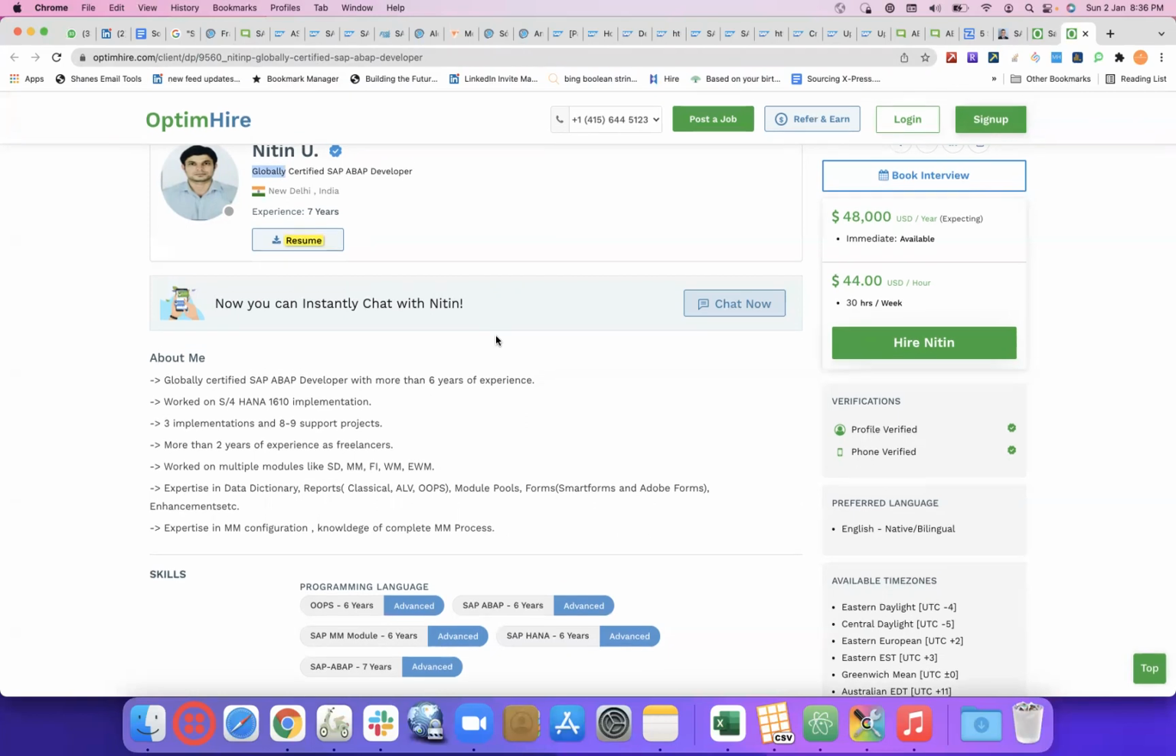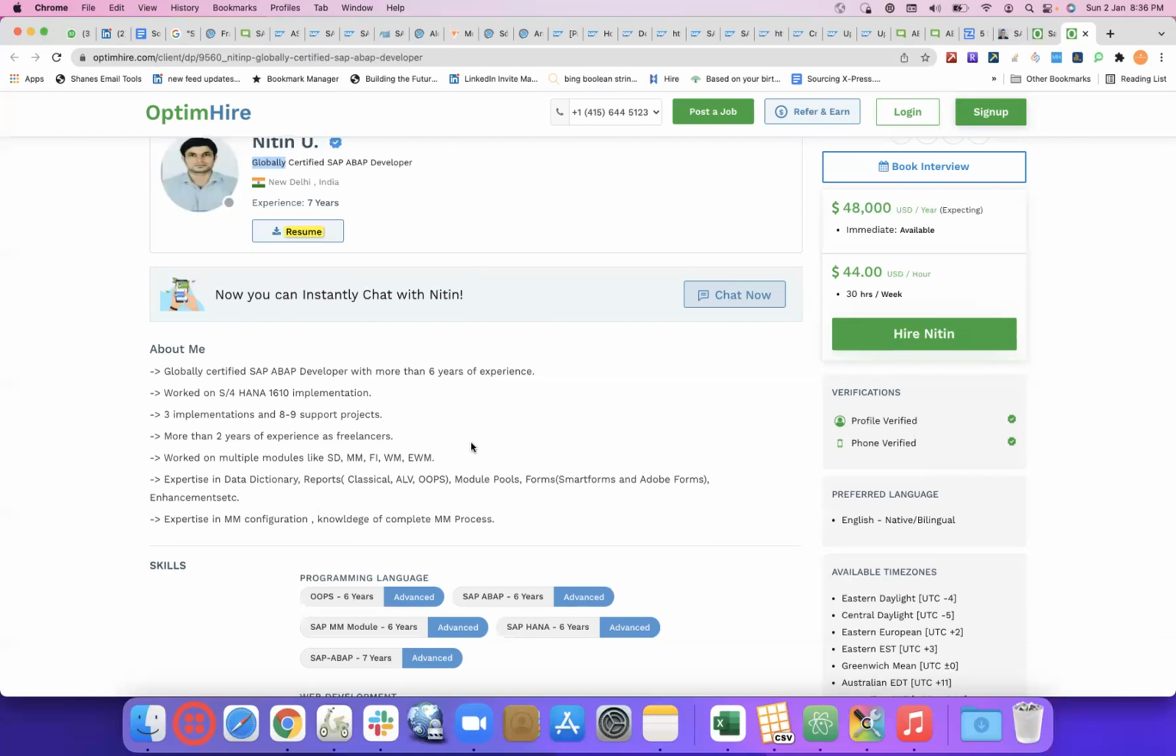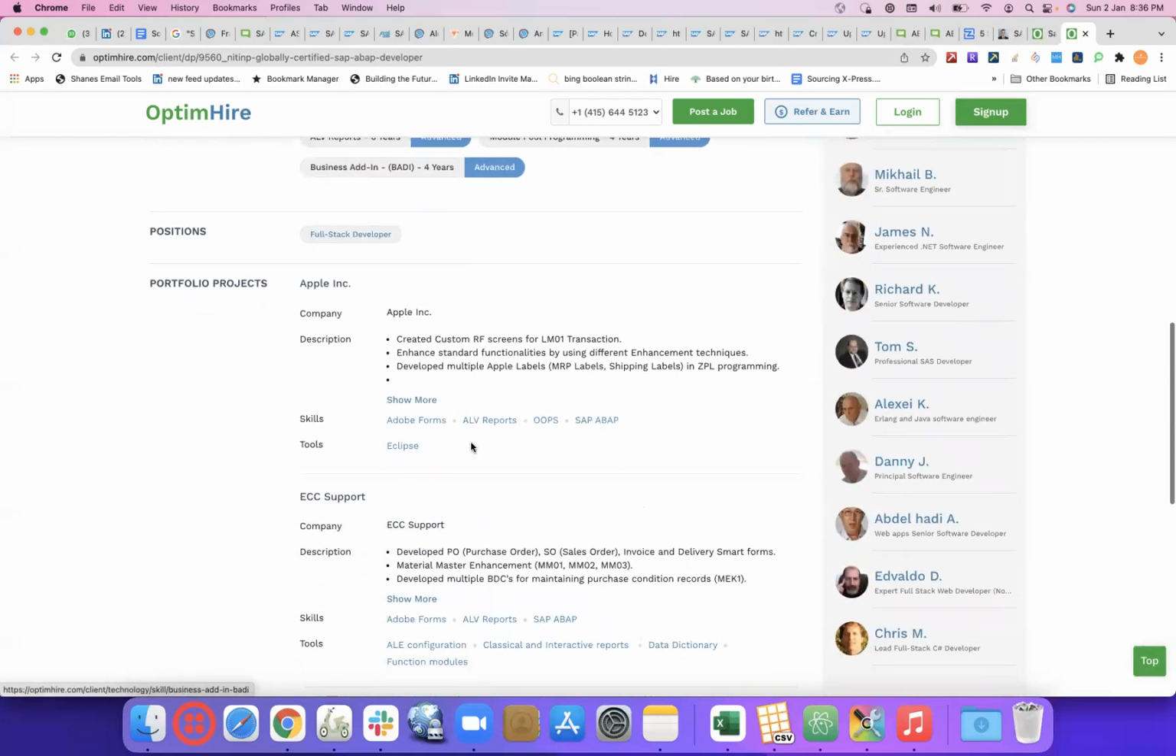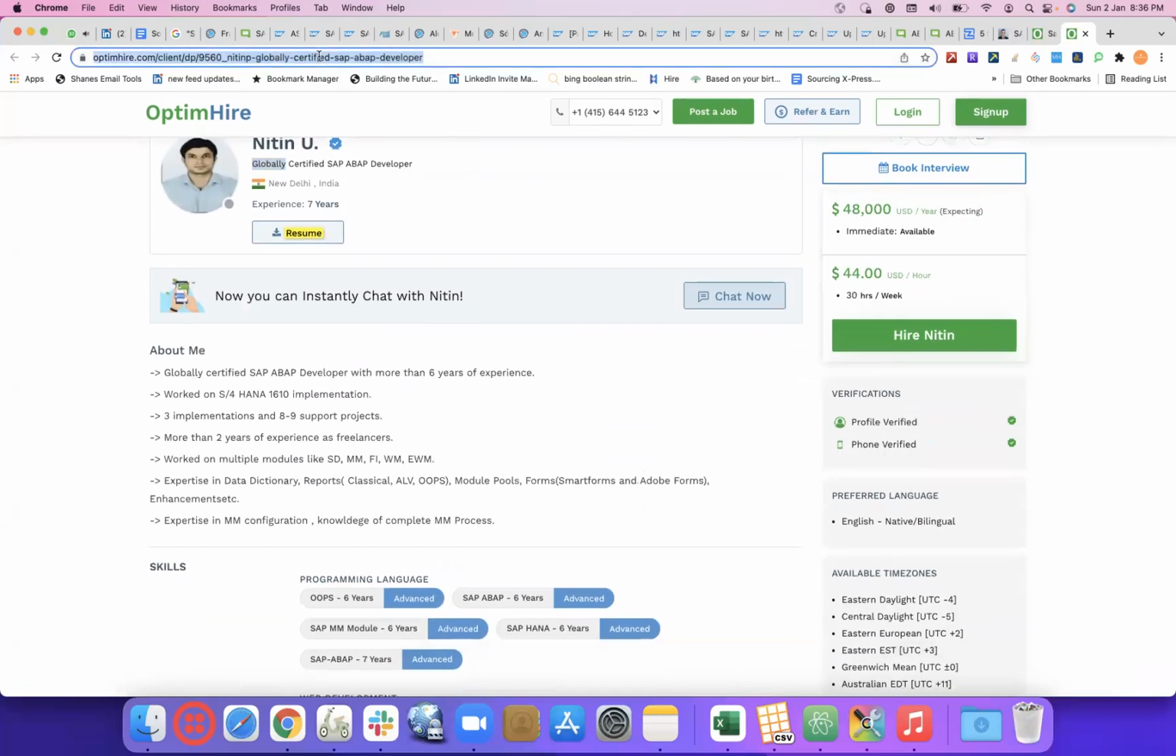Now I can instantly chat. This is OptimHire. So available immediately, 30 hours a week, 44 USD per hour, based out of New Delhi. And yeah, you know how to play with in URL now, in URL or site. So let's say I'm just pinging these two links.